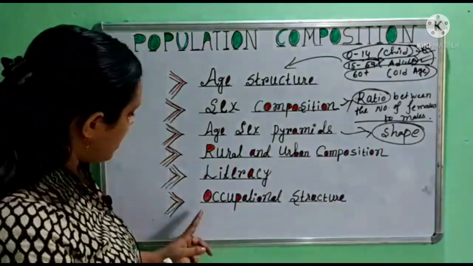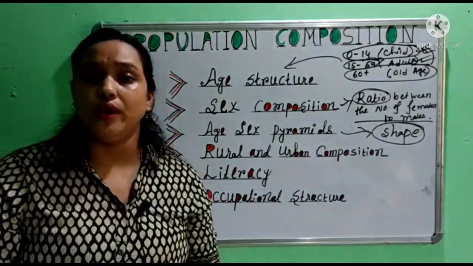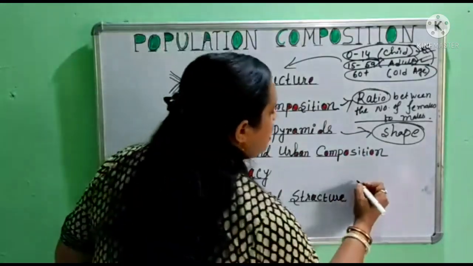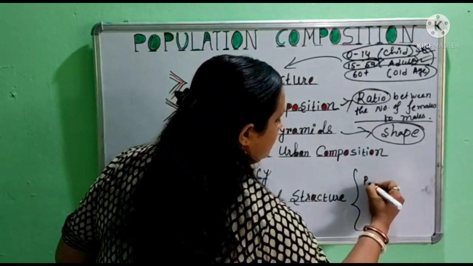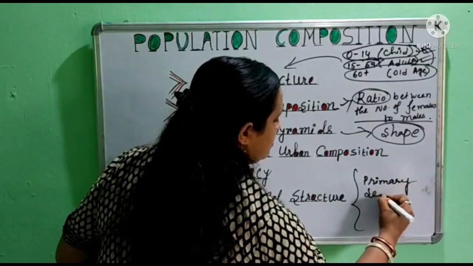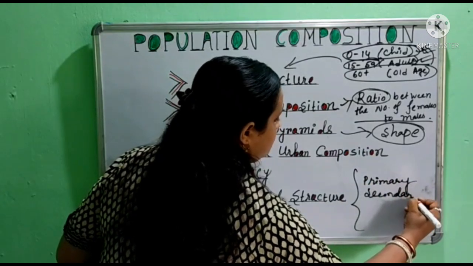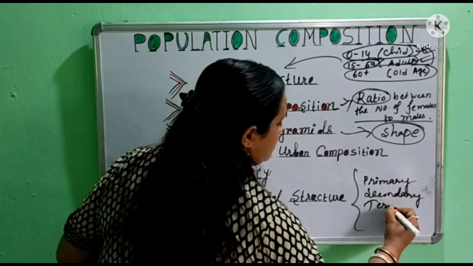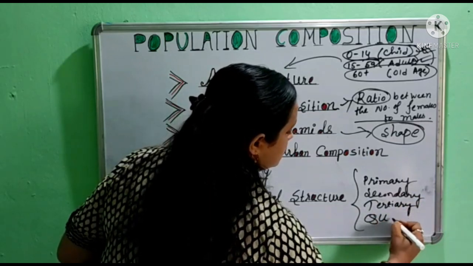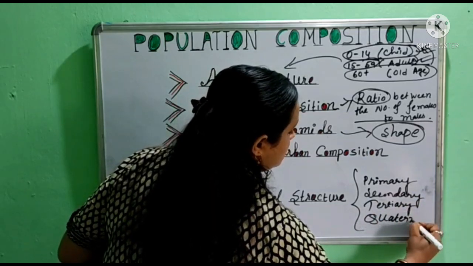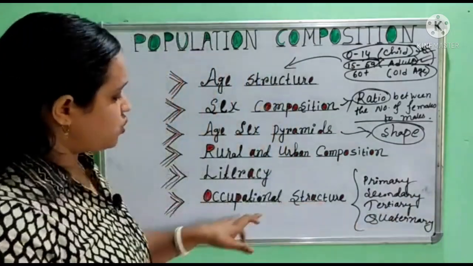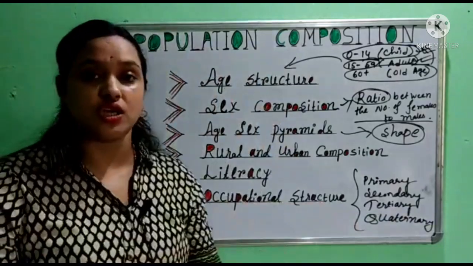Now our last topic is occupational structure. Occupational structure is generally divided into different categories: first primary, then secondary, then tertiary, and last quaternary. These are the four categories in occupational structure.